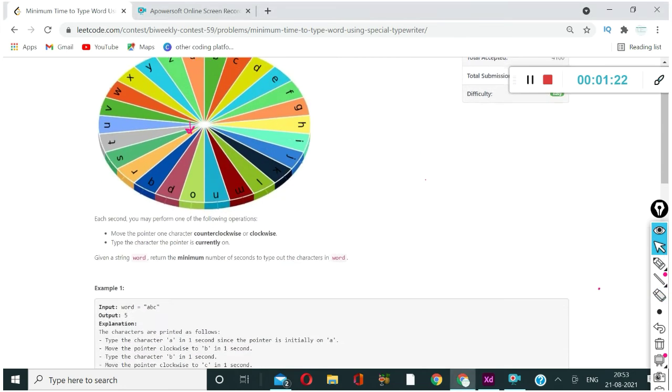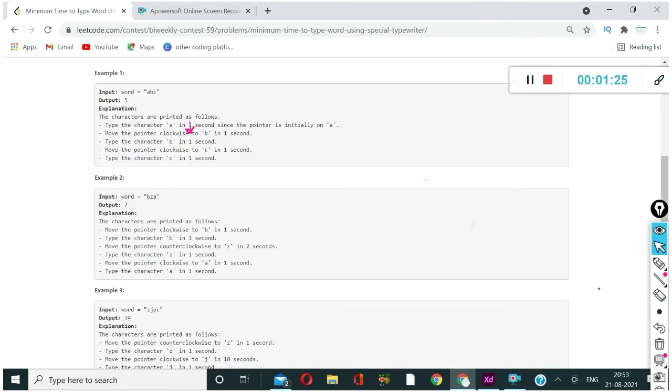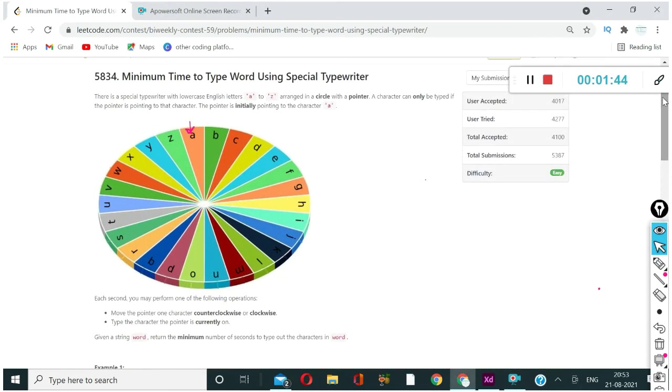So if you have BZA or ZJPC. Okay, so if you have BZA, our pointer is initially at A. So from A going to B will take 1 second.